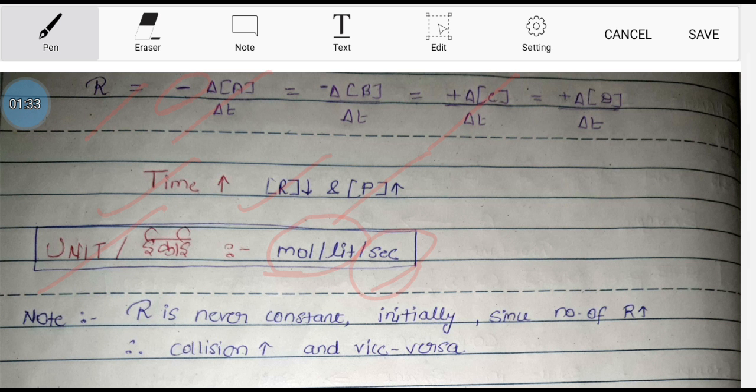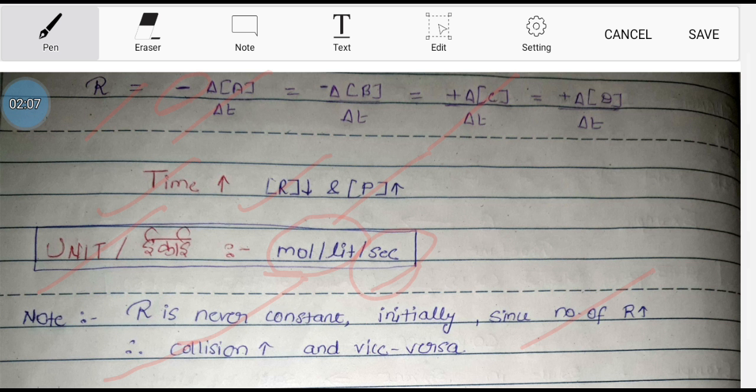So guys, rate is never going to be constant, because the number of reactants changes with time and gets reduced with time. Collisions among the reactants will be more if the number of reactants is more, but with time the reactants undergo change and become product, so the number of reactants becomes low.